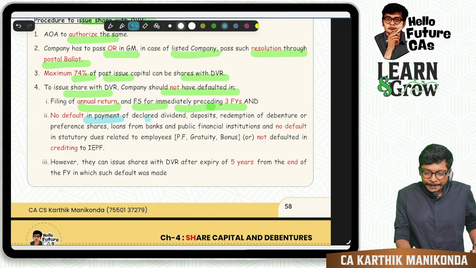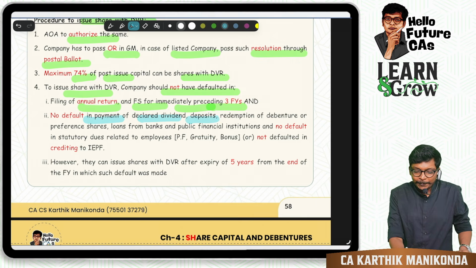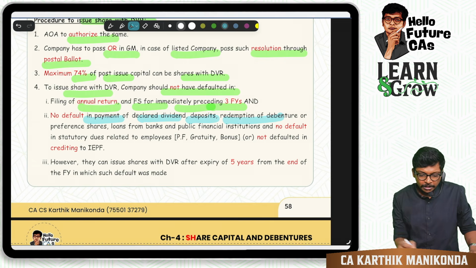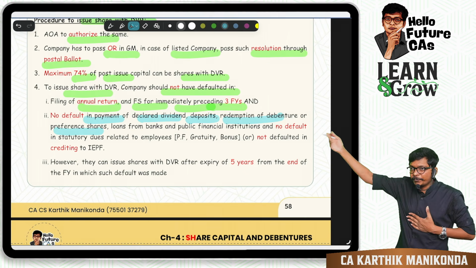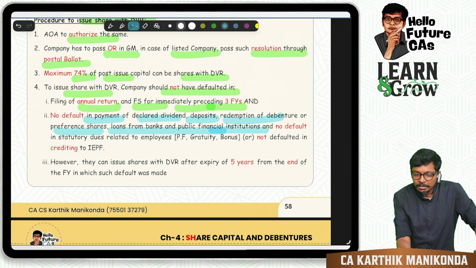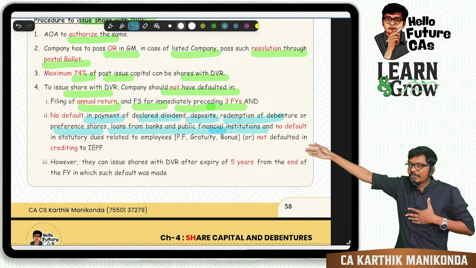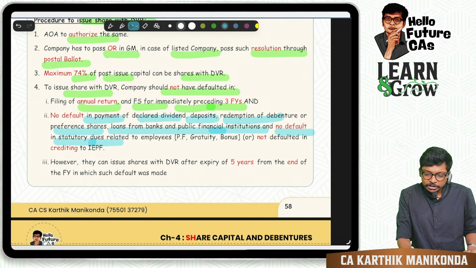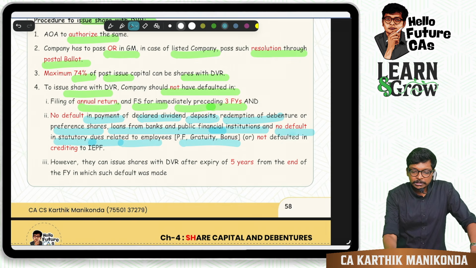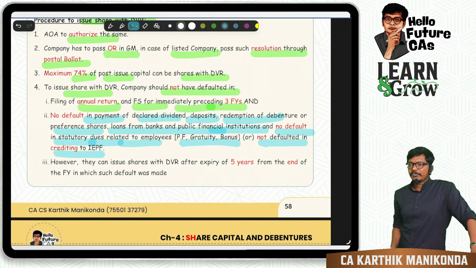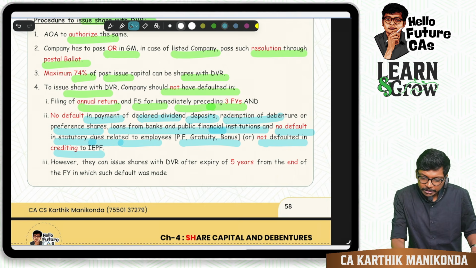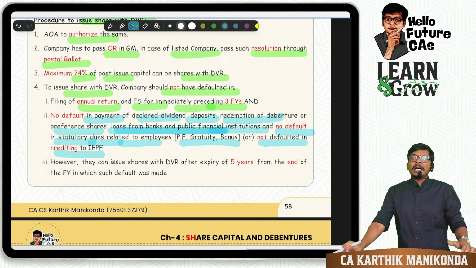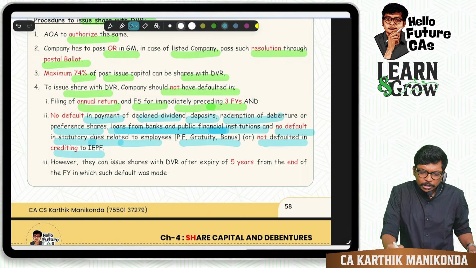No default in payment of declared dividend. Explain that. Deposit, debentures, bonds, loan, everything, deposit. Redemption of debenture or preference share, any redemption of preference shares or debentures. Loan from banks or public financial institution. So what is there in the first two lines is my principal and dividend. And no default in statutory dues to employees, PF, gratuity, bonus, or no default in crediting to IEPF. Of course, interest is included, because no default in loans from banks or public financial institutions includes interest and principal. It's deemed. Are you understanding, guys? Clear? Easy.